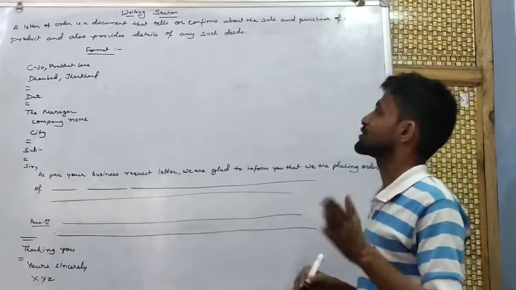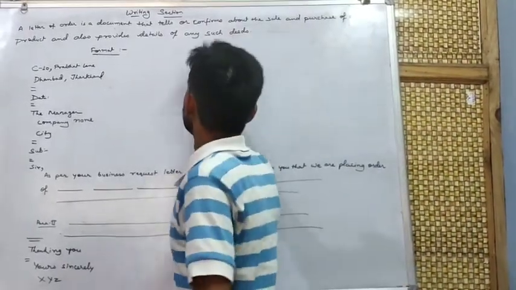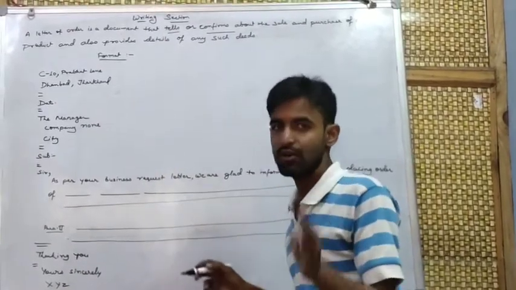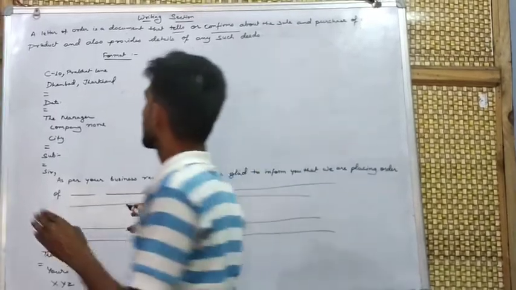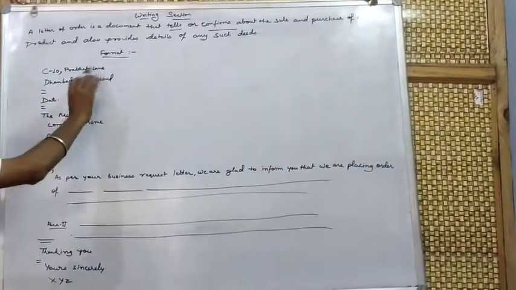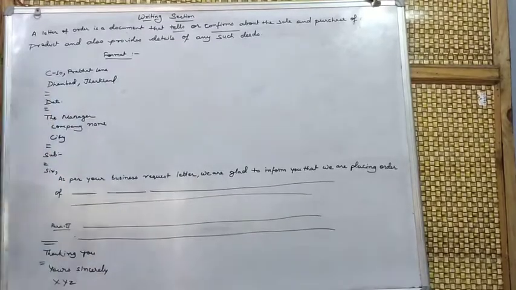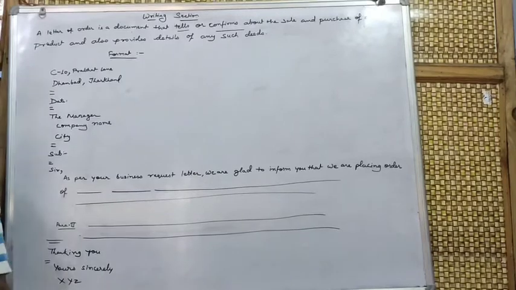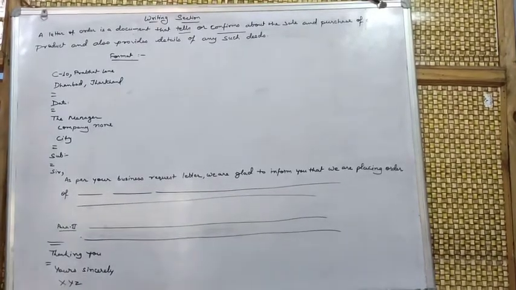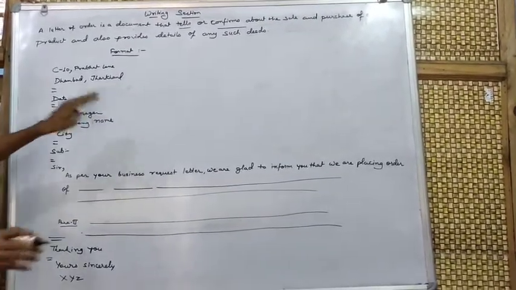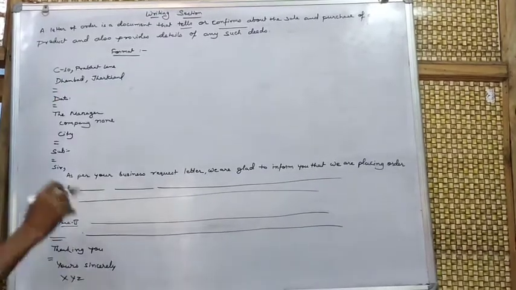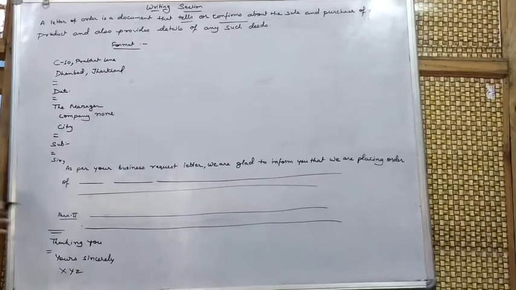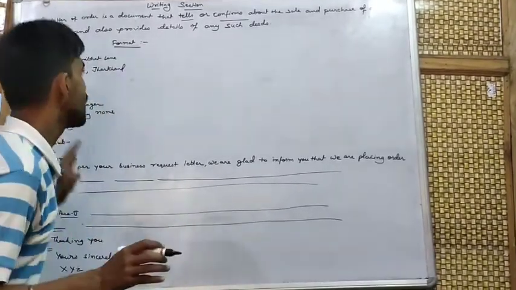the sale and purchase of a product. It confirms or tells the details of the sale and purchase of a product, and also provides details of any such deeds. This means details of the business between two different firms, two different companies, are conveyed by this type of letter, the letter of order.